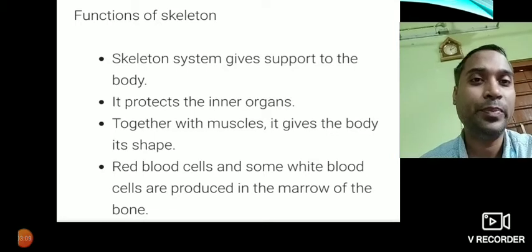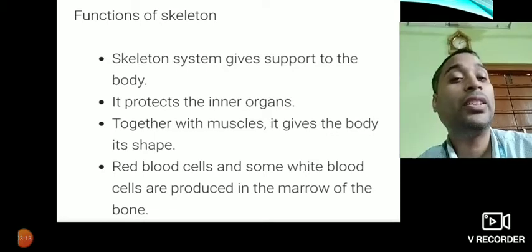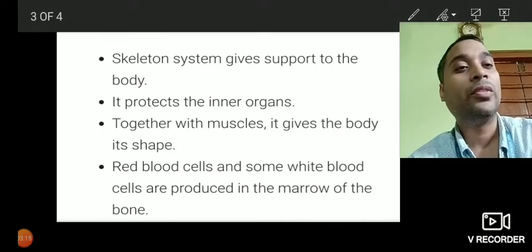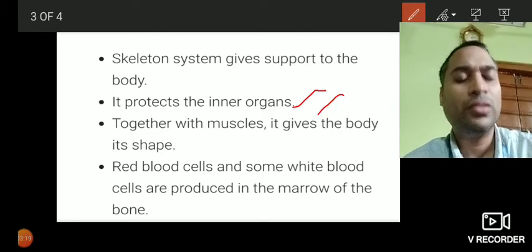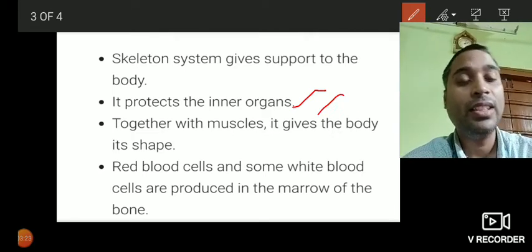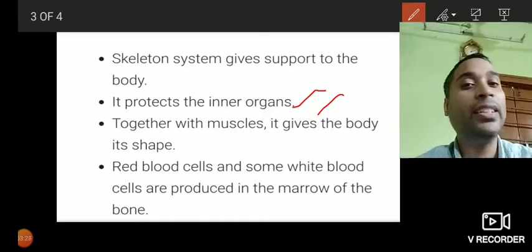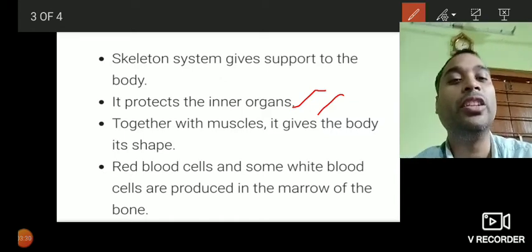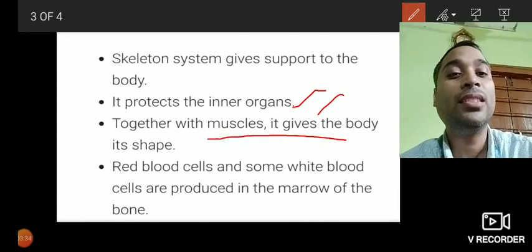It also protects the inner organs. We know in the chest cavity there are important organs such as lungs and heart. They are protected by the chest cavity, and the chest cavity is a part of this skeletal system only. Together with muscles, it gives the body its shape.